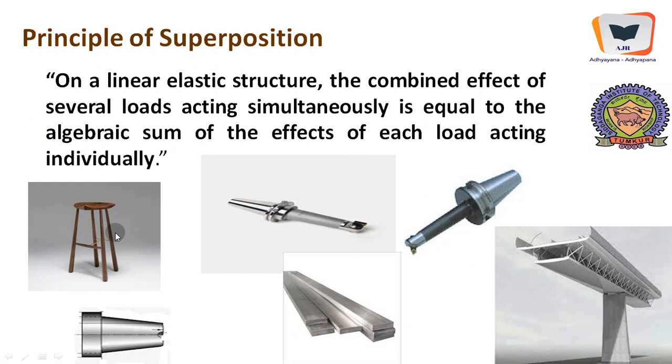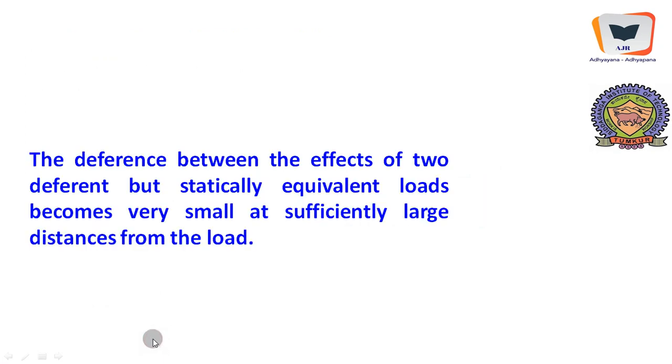And you can see the legs of this particular table are tapering, and definitely if a person sits on this table, these components will be subjected to compression and they are non-prismatic in nature. This is a machine component which is a tapering bar. Here also there is a tapering bar, and the bridge piers will naturally look like a flat plate. Of course, it is made out of concrete with a broader base and tapering top. And this is a tapered flat bar, and this is also a machine component which is tapering.